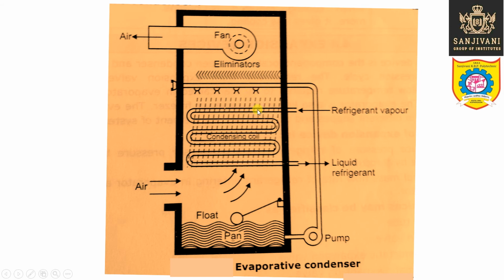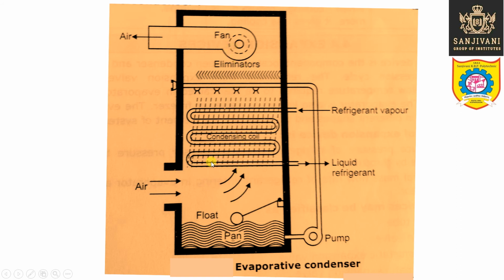This water is trickling, it is sprayed over the condenser coil, and as it flows over the condenser coil, it also comes in contact with the air which is moving in the upward direction. So this is a fan or a blower. This fan is inducing the air from the bottom. So this is the induced type evaporative condenser, right? The air is induced from the bottom and it is moving in the upward direction.